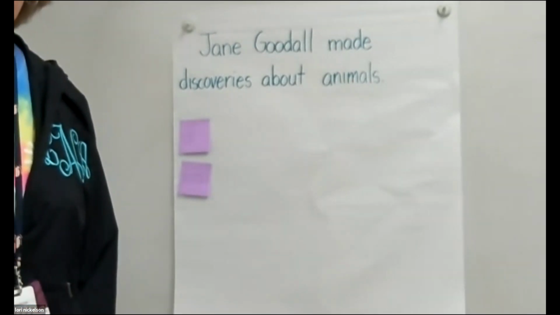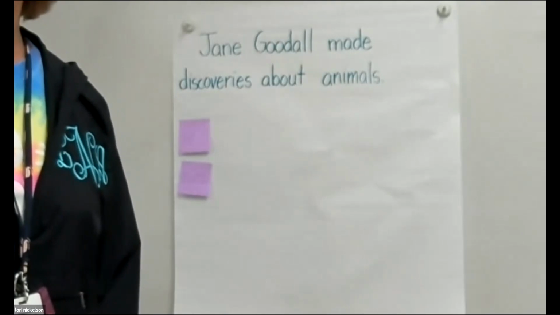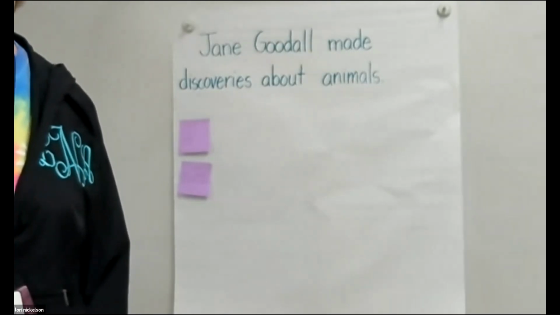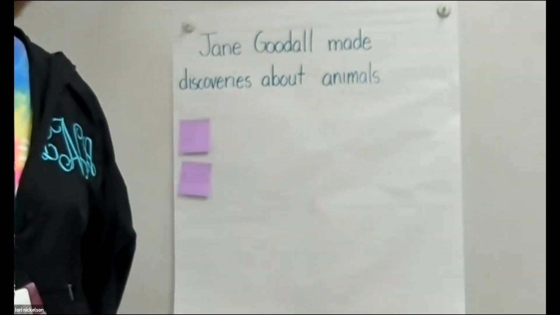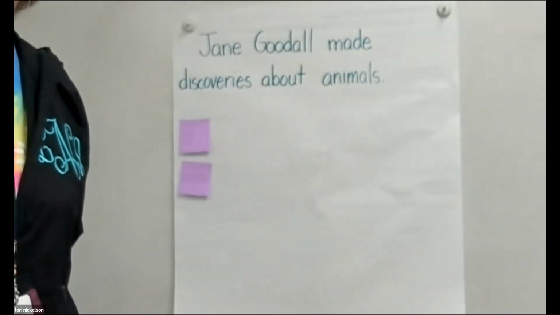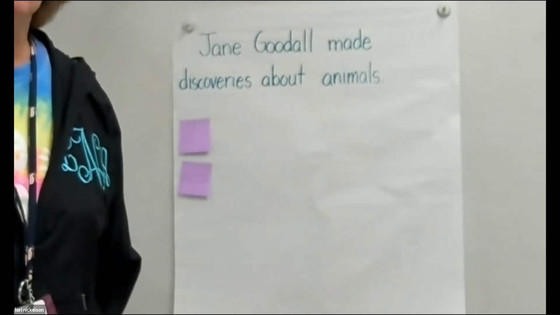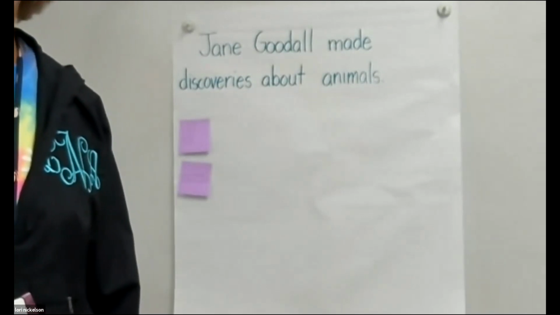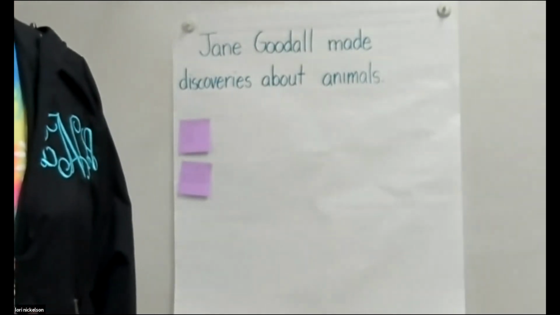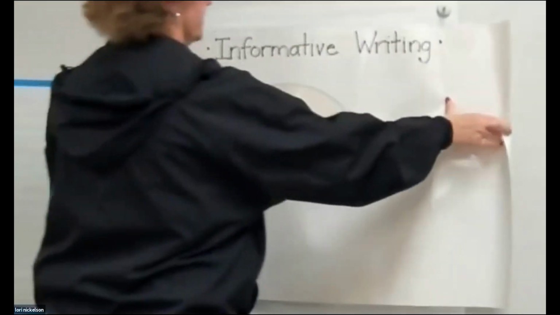Well, today we're going to use this topic sentence and create an informative writing to be turned in for a grade. I know we're doing it together, but I still want you to turn it in, okay? You do not have a sheet to write it on, so you will rewrite it in your journal and take a picture and send it in, okay? Now remember the steps to an informative paragraph. Let's look at this.